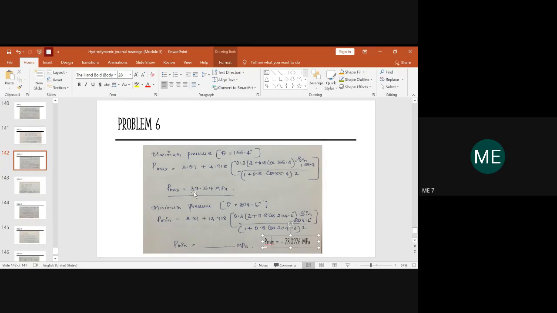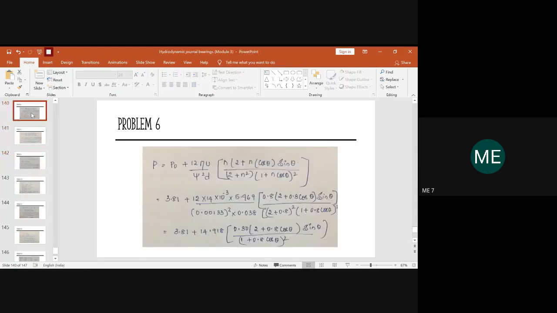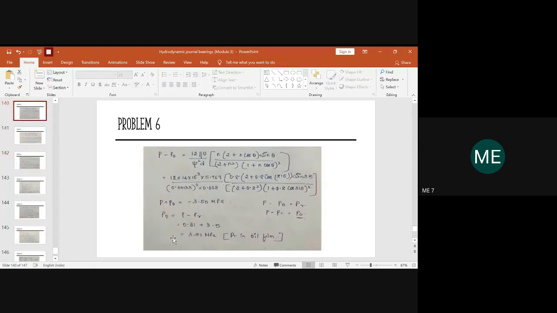You cannot directly determine P max and P minimum, and hence we need to determine the value of pressure across the oil film. So this is the pressure distribution in the entire oil film, irrespective of where the pressure is maximum and minimum. Once we calculate the magnitude of P naught, then only we can calculate the pressure max and pressure minimum. Okay, so these are the steps you have to follow.